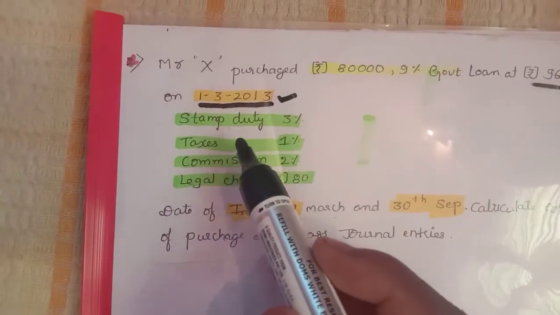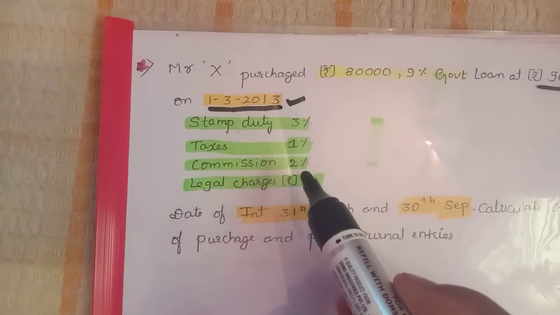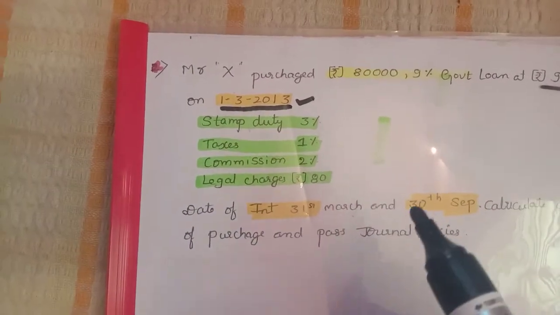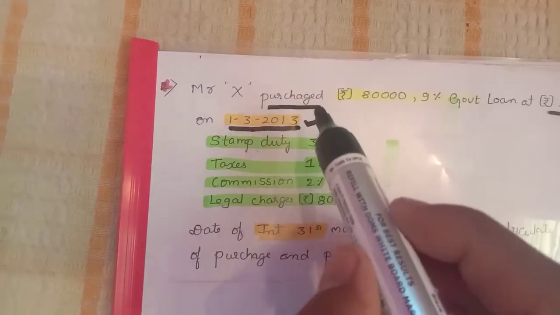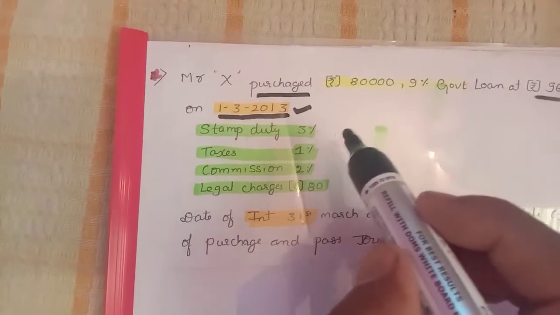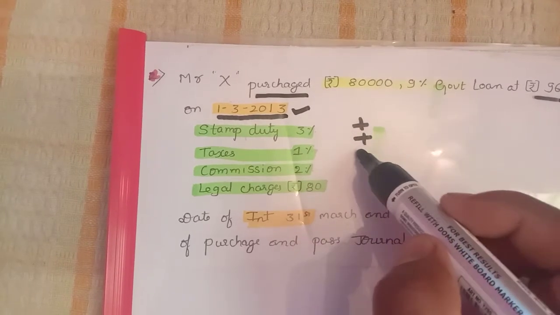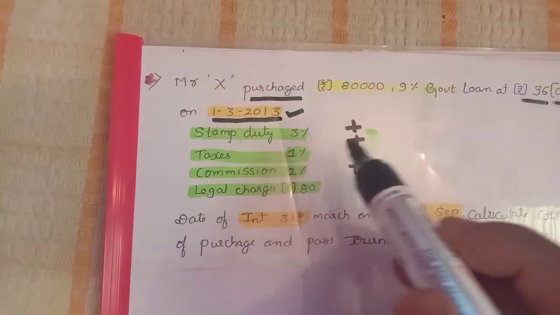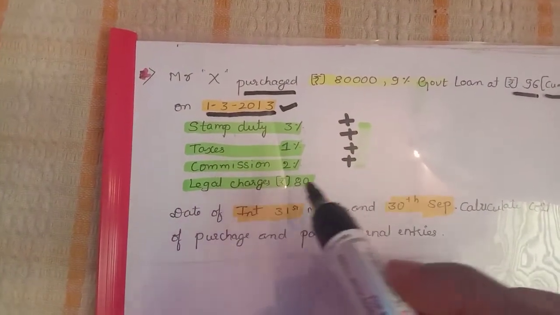Stamp duty they gave 3%, taxes 1%, commission 2%, legal charges rupees 80 directly charged. If they are given on the basis of purchase, we need to add all the expenditure: stamp duty, taxes, commission, legal charges.